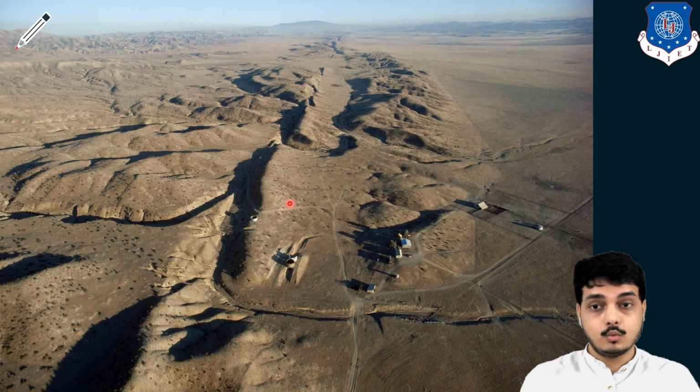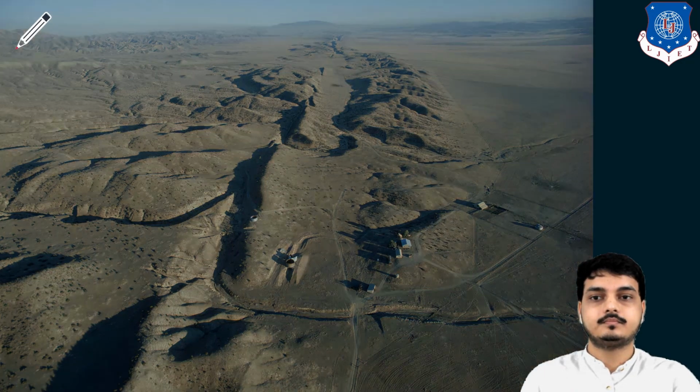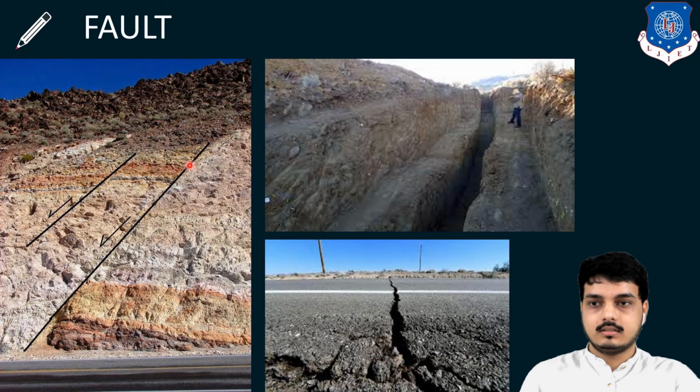In this the two plates have come towards each other, so these mountain lakes are formed. These are some more images of fault, as you can see.